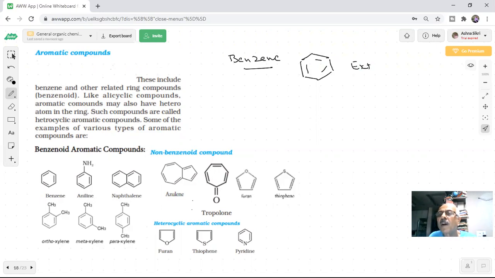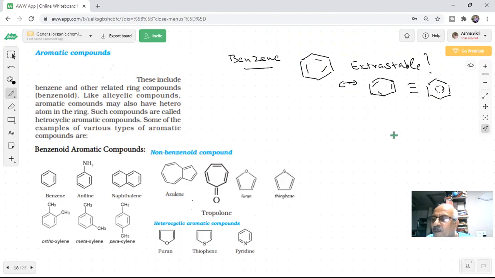Why was there extra stability? Do you remember the reason for the extra stability of benzene? And we said it is an aromatic compound. What was the reason for that? Because the pi electrons are not localized. They are not present only on these carbons. We showed another structure for this: you shift the position of the double bond. This is another possibility. And how do we represent them? You represent benzene like this. Got it?